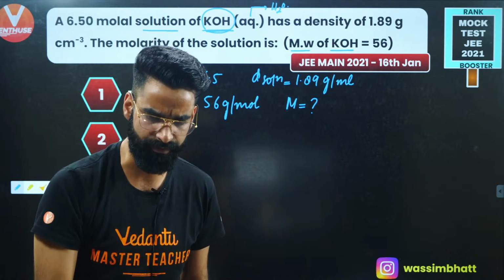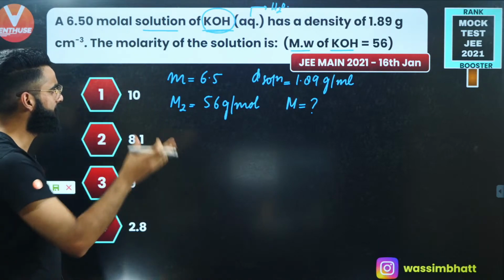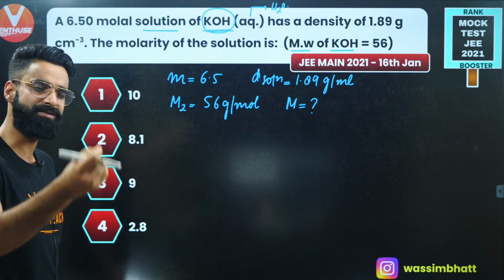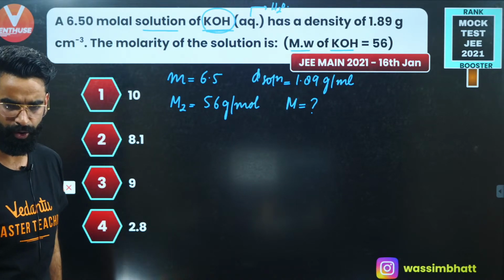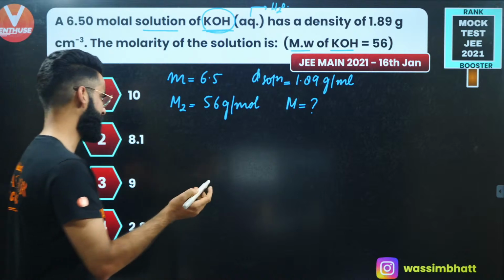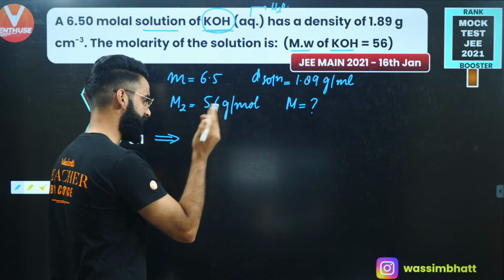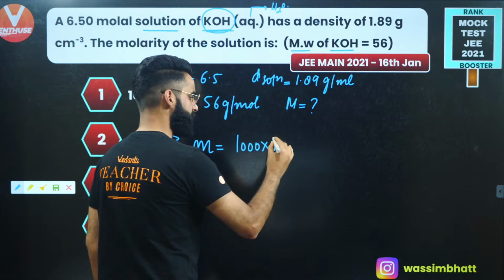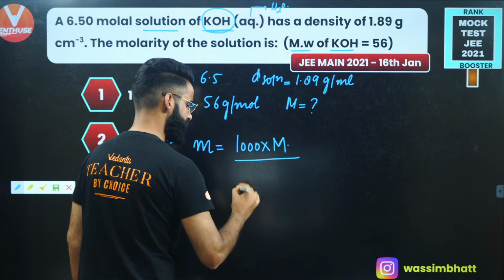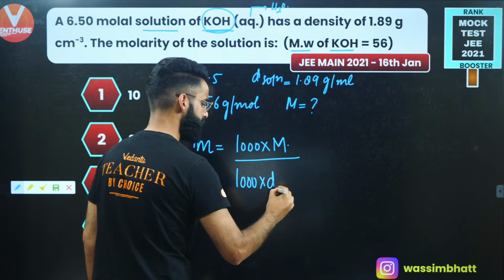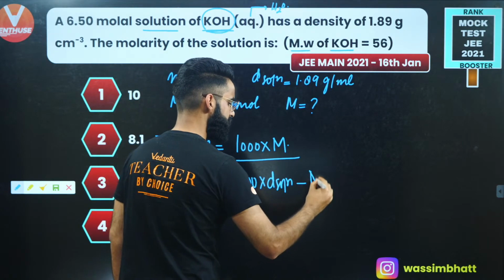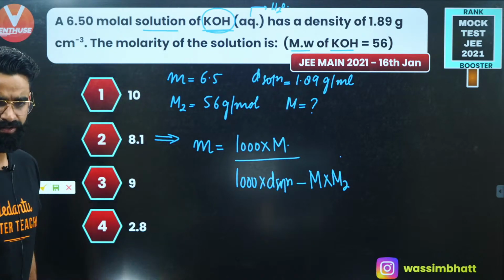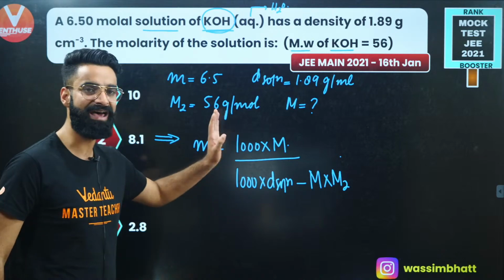People, it's very simple. You're given the molality and you're supposed to calculate the molarity, right? There's one direct result which I gave you in the basic concepts in the mole concept, if you remember. No need to use any sort of brain, just remember that basic formula. Molality is always equal to 1000 multiplied by molarity of the solution divided by 1000 multiplied by density of solution minus molarity multiplied by molar mass of solute. This is the simplest relation by means of which you can calculate the molarity of the solution.